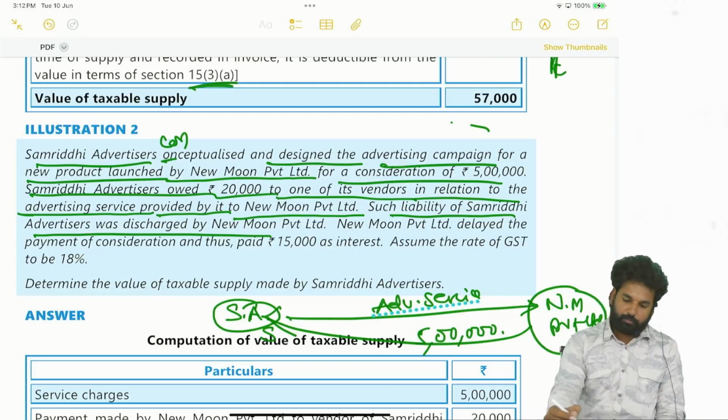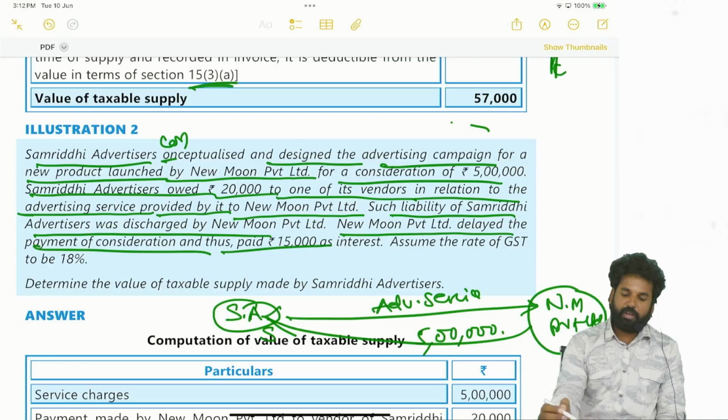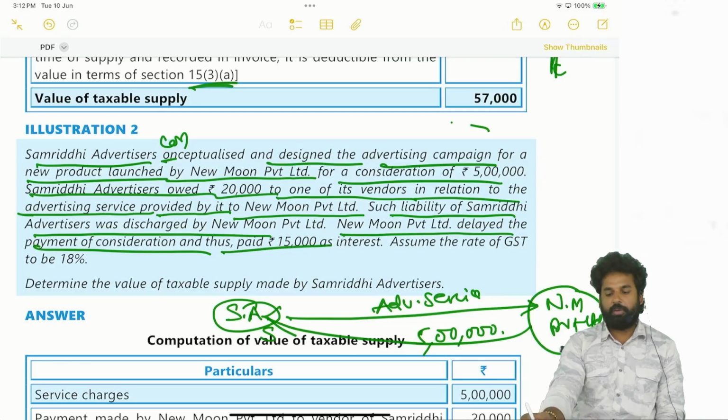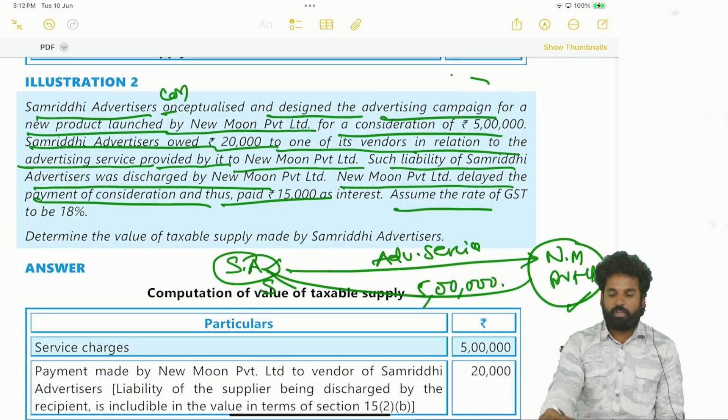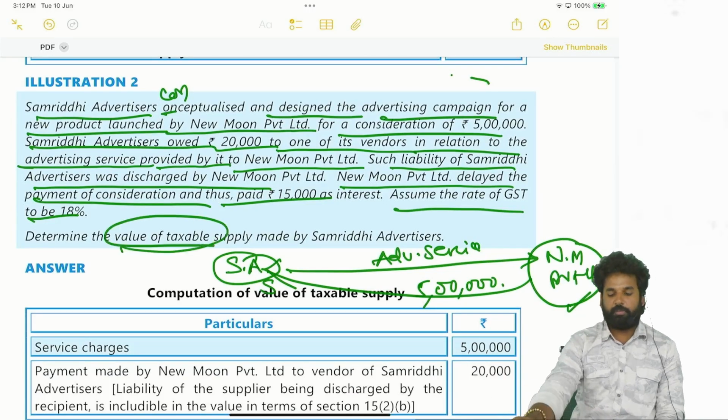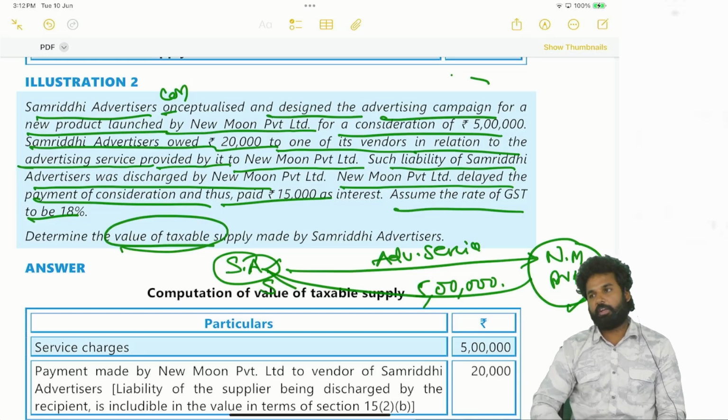New Moon Private Limited delayed the payment of consideration and thus paid 15,000 as interest. So payment delayed. So that's why 15,000 interest they have paid. So assume the rate of GST to be 18%. Determine the value of taxable supply. You do it.